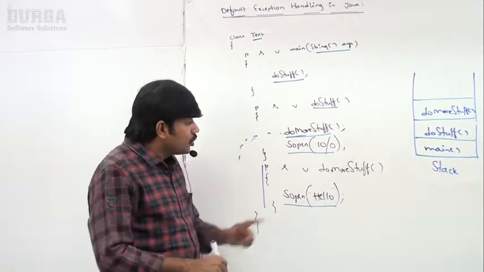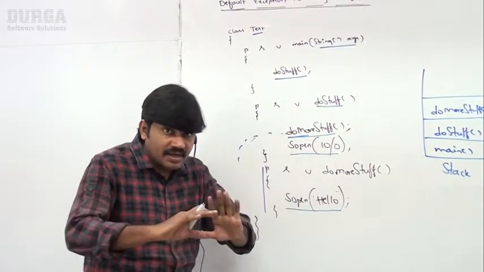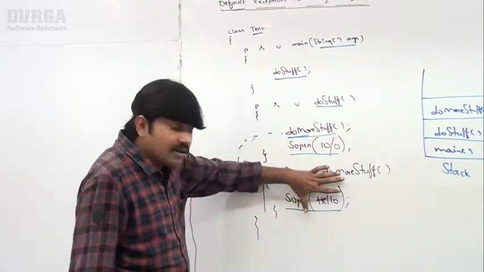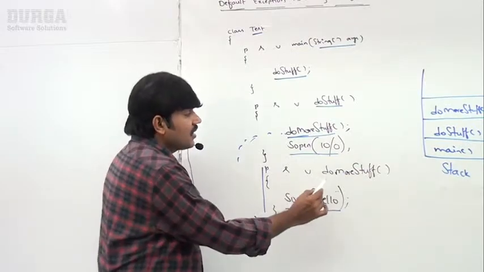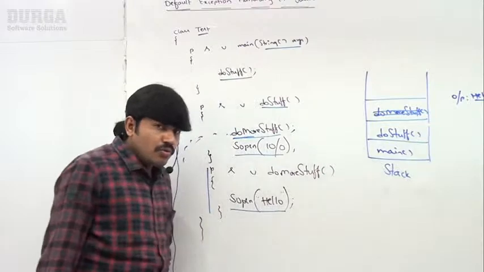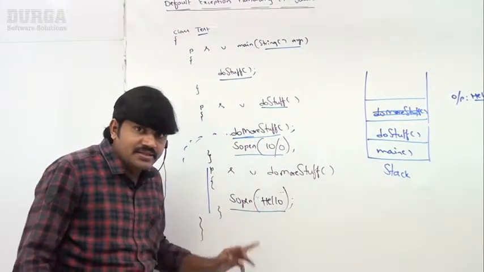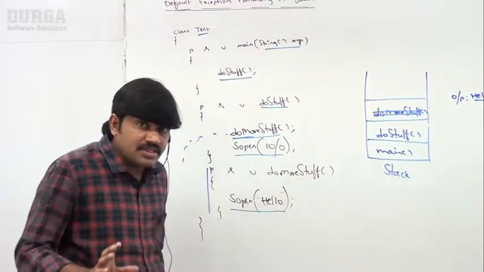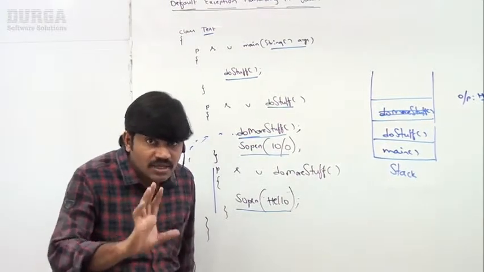Nothing. That's why doMoreStuff completed normally. If a method completes normally, the JVM removes the corresponding entry from the stack. So is doMoreStuff's execution a normal or abnormal termination? It is a normal termination.